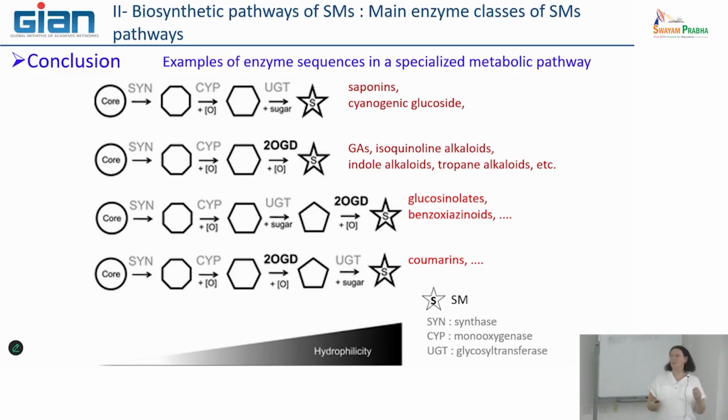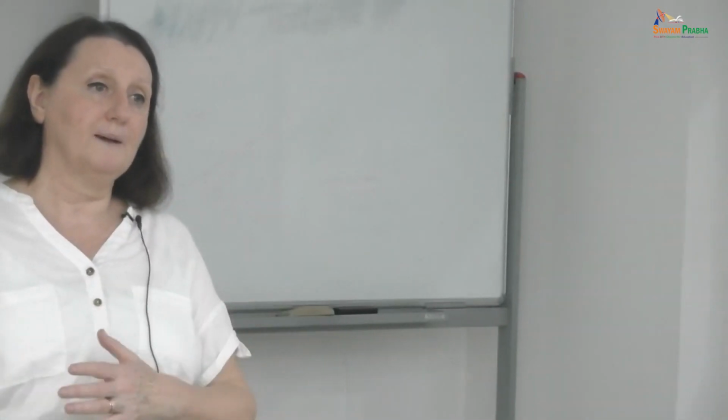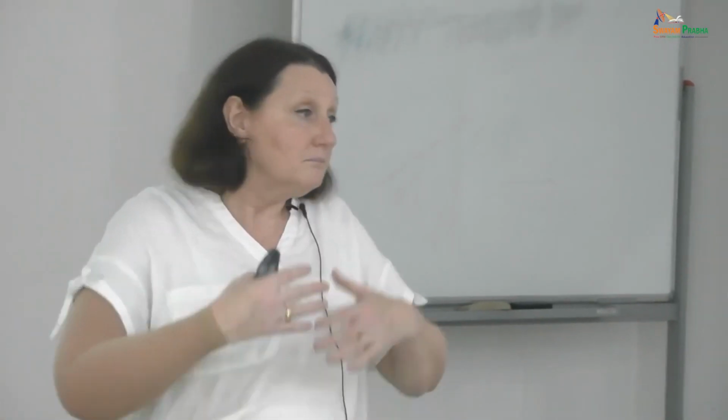So this is why it's very important to have all this arsenal of genes encoding this type of enzyme, because after we play like a Lego, okay? We can play with these genes, what we call the building blocks, to create the metabolic pathway. Natural ones, but non-natural ones can also be done this way. This is why enzymes are really the fine tools of engineers to develop this type of program. Okay, I have finished for that.